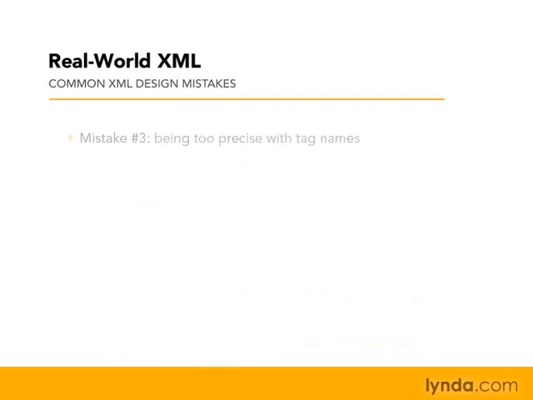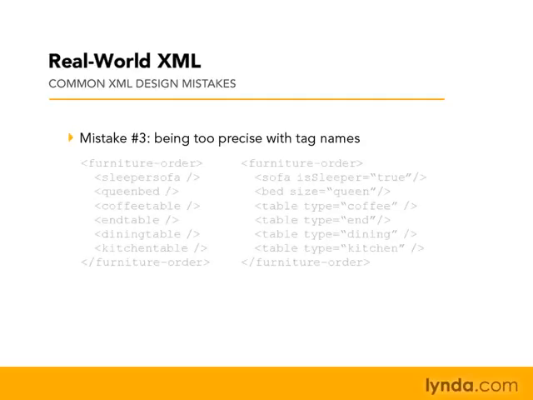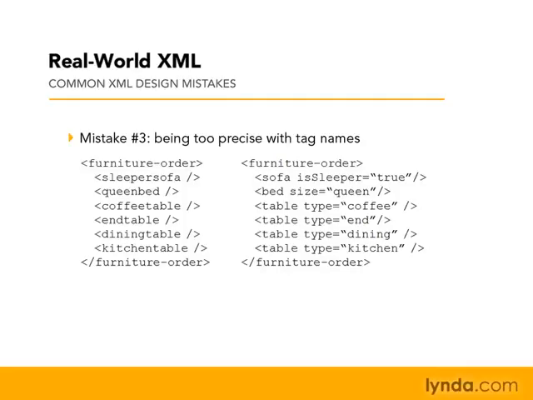Okay, mistake number three involves being too precise with your tag names. So let's take a look at this example. On the left-hand side, we have a snippet of XML code that encapsulates a furniture order, and you can imagine that this had come from some furniture store or a factory or something. We have the same thing on the right. Now on the left, you notice that each tag is named individually, and they're very specific. So this one here is a sleeper sofa, we have a queen bed, coffee table, and so on.